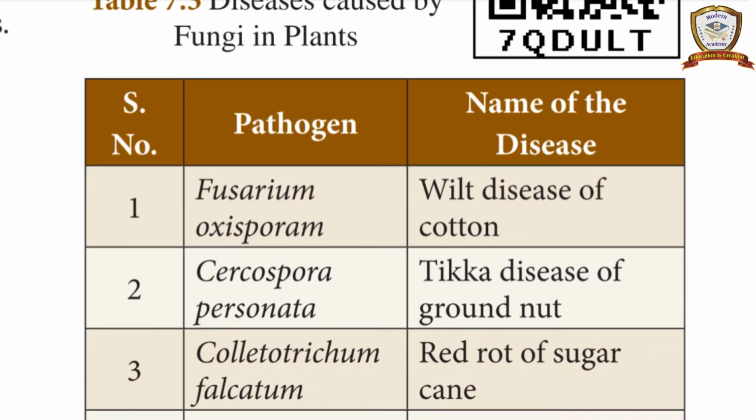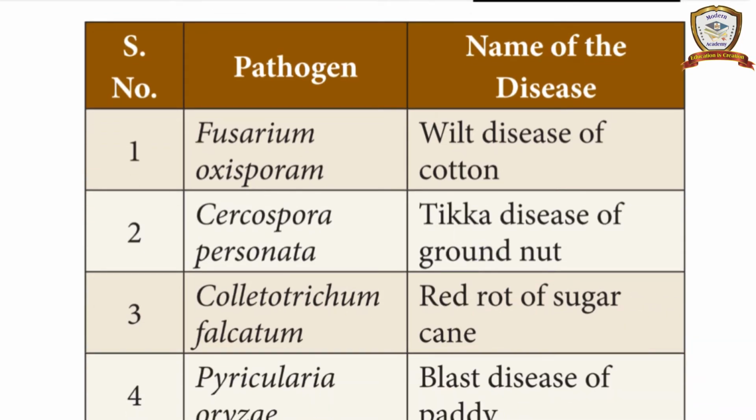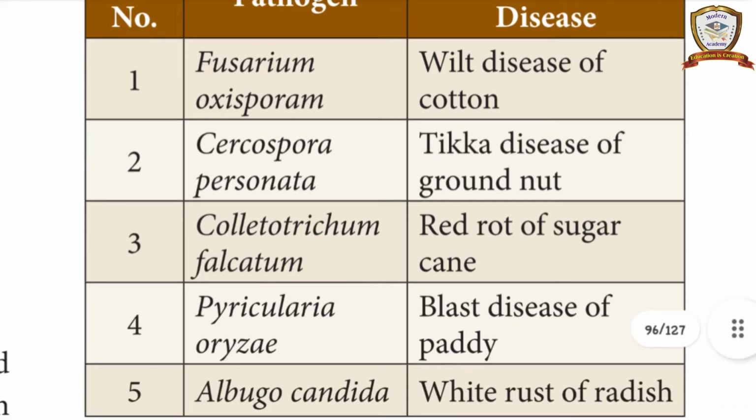First of all, the pathogen and the name of the disease. What is the meaning of pathogen? A disease causing organism is called a pathogen. First, Fusarium oxysporum. This is one of the fungi. It causes wilt disease of cotton. Next, Cercospora personata causes tikka disease of groundnut.